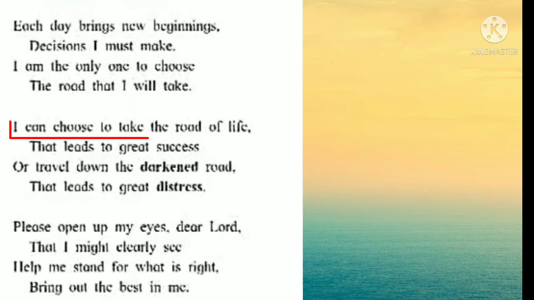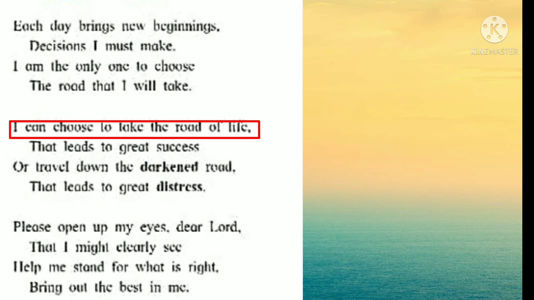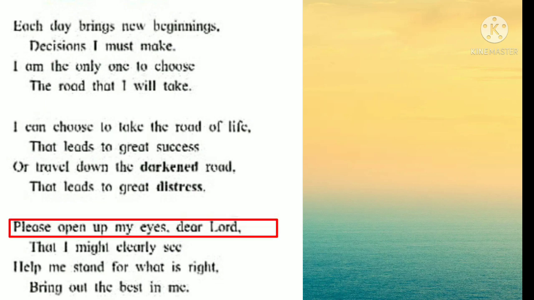Then I can choose to take the road of life. So this is an example of alliteration as well as metaphor. Then please open up my eyes, dear Lord. So it is an example of apostrophe.